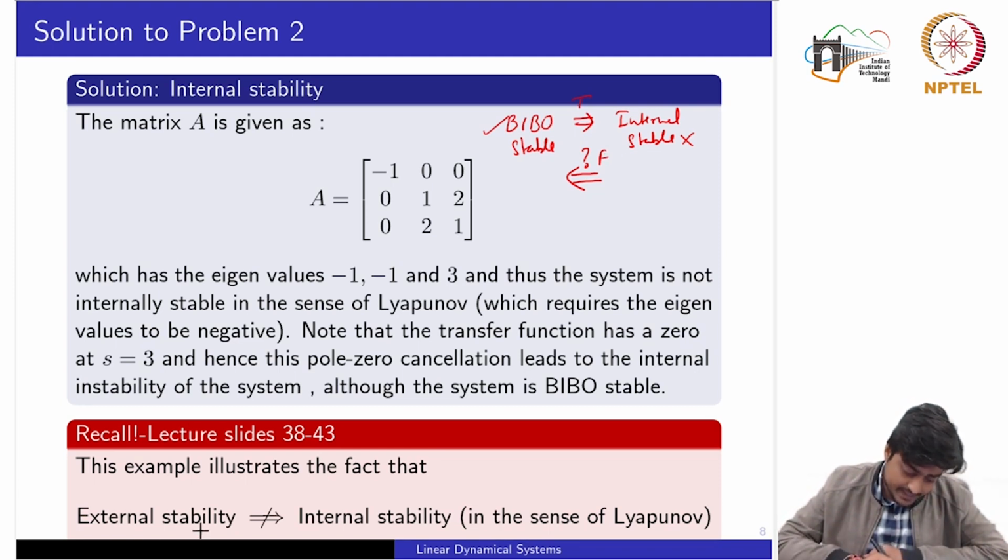So here we have written this external stability. By external stability, we actually mean the BIBO stability, because we are dealing with the external signals u and y, not with the internal signals, which is the state. So that's why we call the other one the internal stability.